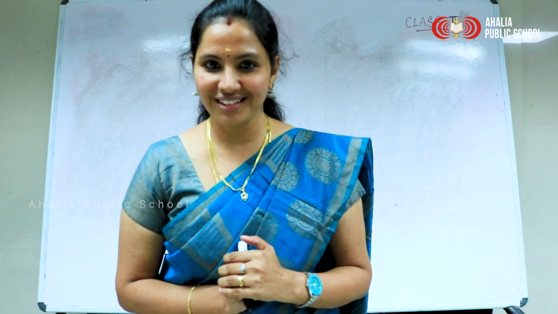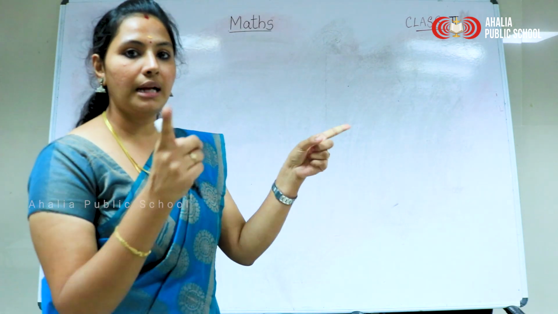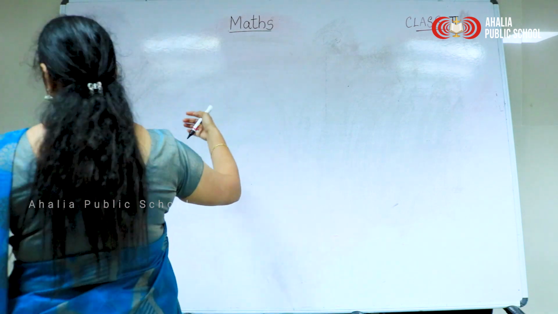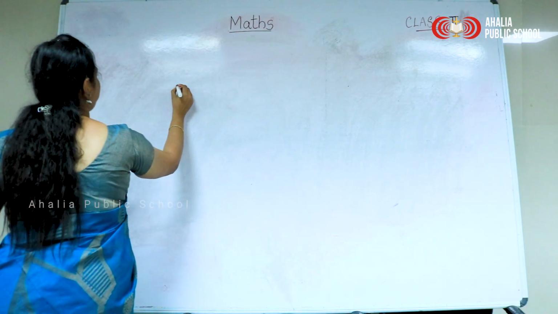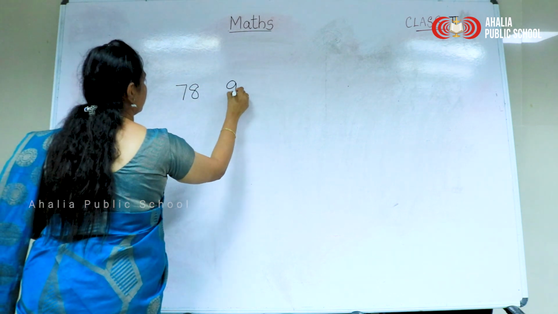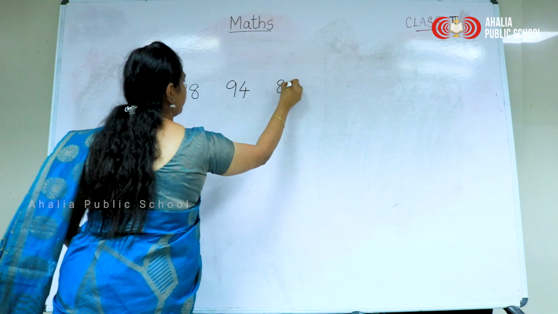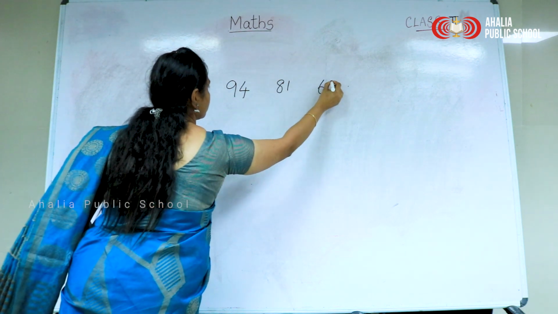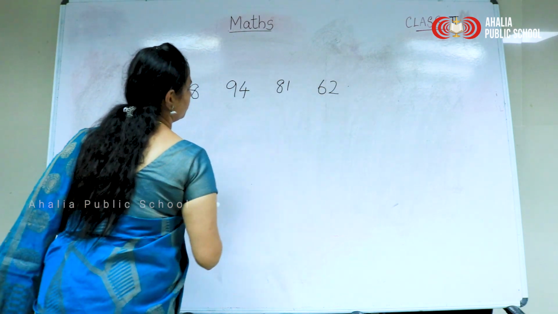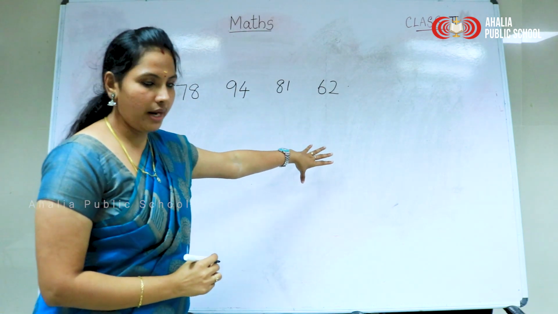Did you like the alligator story? Yes. Okay. What did we learn in the previous class? Comparing numbers. Let's look at the board. 78, 94, 81, 62. See, I am writing four numbers here, right?